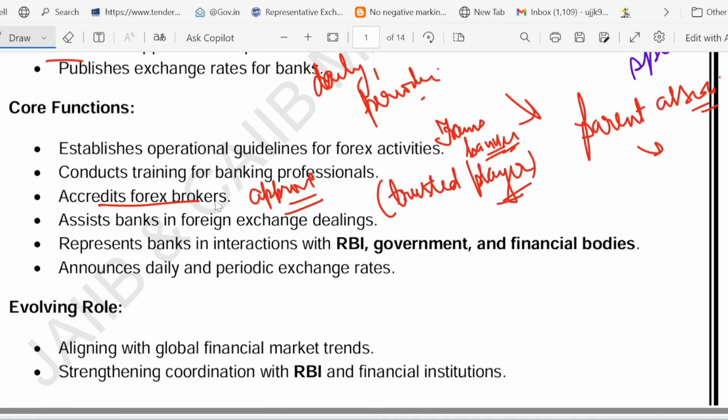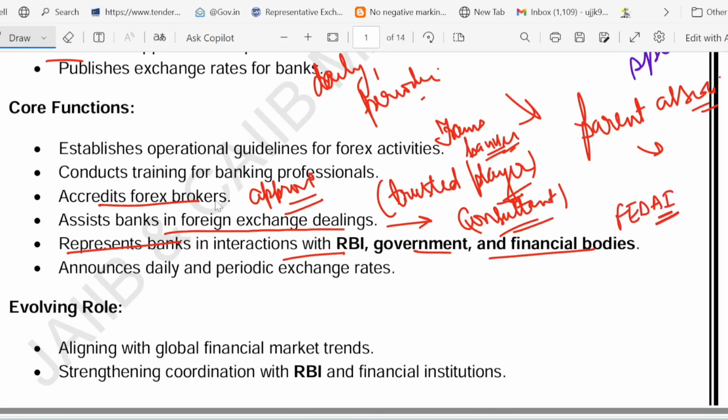Then they help banks in forex deals. You can see they help banks in forex deals, which means just like a consultant. So just like a consultant, they help banks in foreign exchange deals. They represent banks in discussion with RBI and the government. See, who represents banks in the interaction with RBI, government and financial bodies? FEDAI. This is a very important aspect of the core functions of FEDAI.